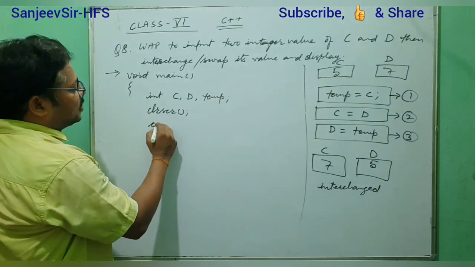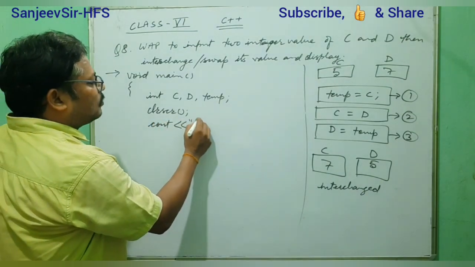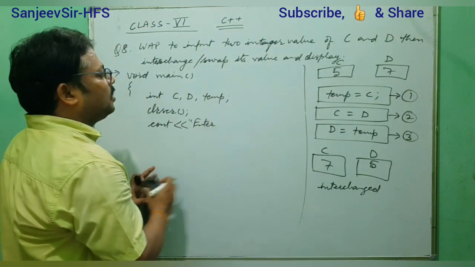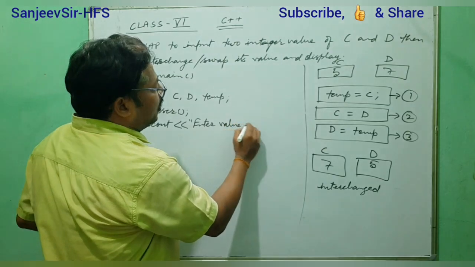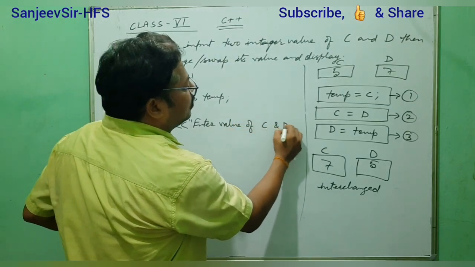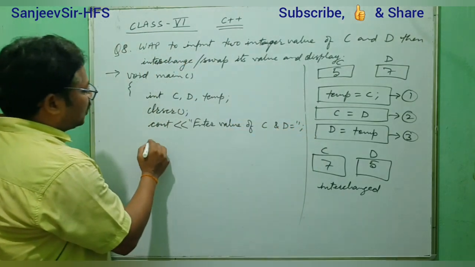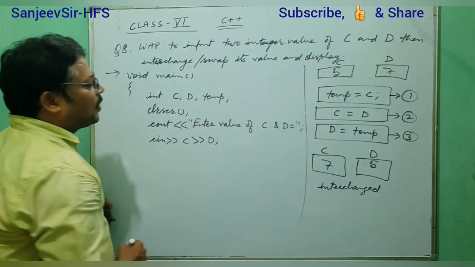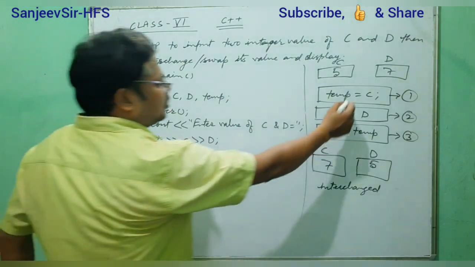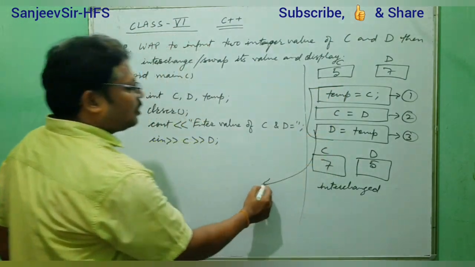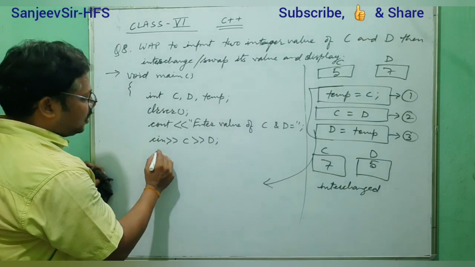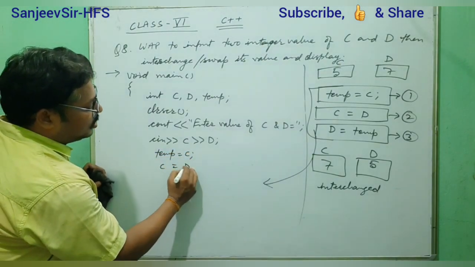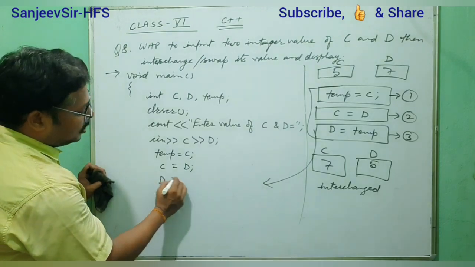Now we display the message with cout: enter value of C and D. After that cin C, D. Now we process all three steps: temp is equal to C, C is equal to D, and D is equal to temp.